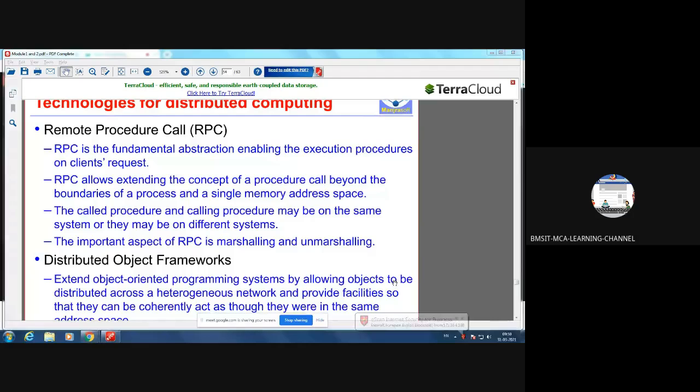Students, when you have a lot of data to be sent from one node to another node, that data will be sent in terms of packets, and it is not one single packet which carries all the data. The data will be divided into small pieces, packed inside the packets, and those packets will be given sequence numbers. That is called marshalling. Then at the receiving end, they have to recognize the packets and frame a proper sequence so that they can read the message. That is called unmarshalling.